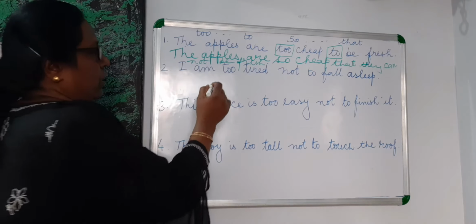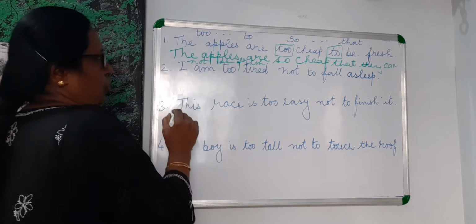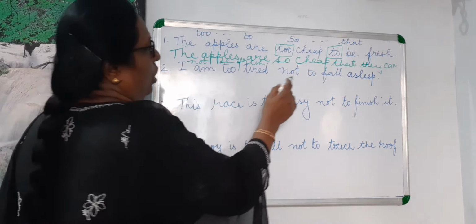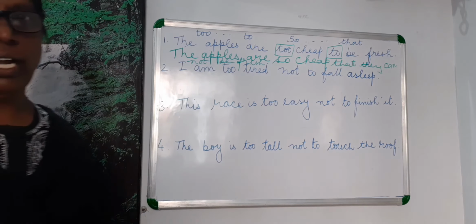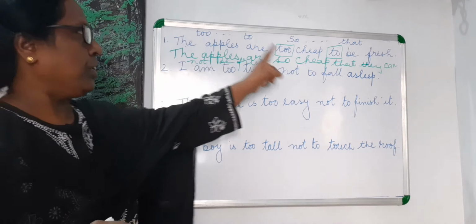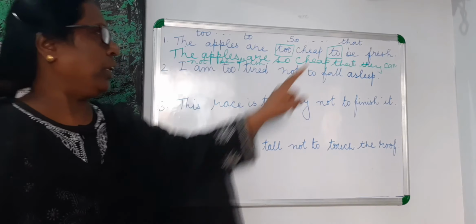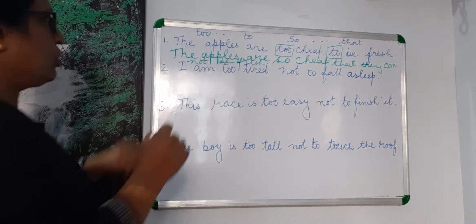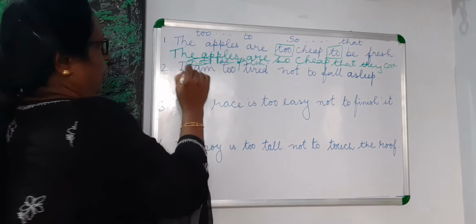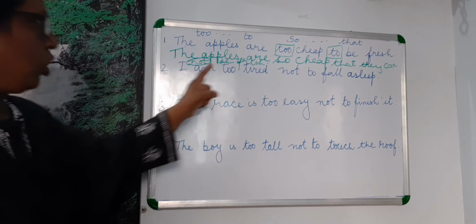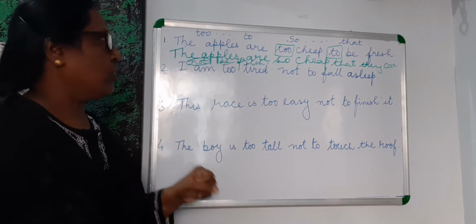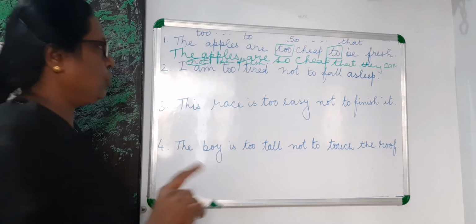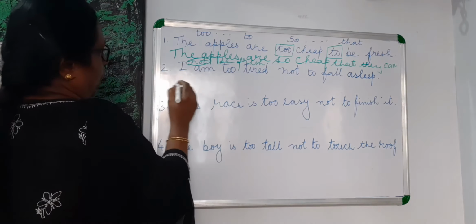So, when "too...to" carries "not", you are not supposed to write "not" in "so...that". In the first sentence, there is no "not", so you have used "not" in it. But as there is "not" in the given sentence, when you rewrite it by using "so" and "that", you will not use "not".